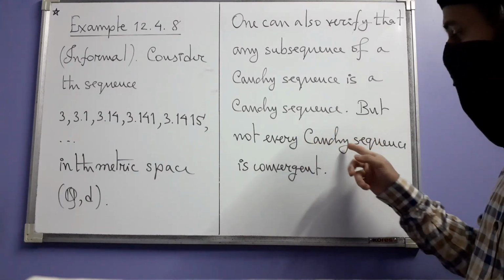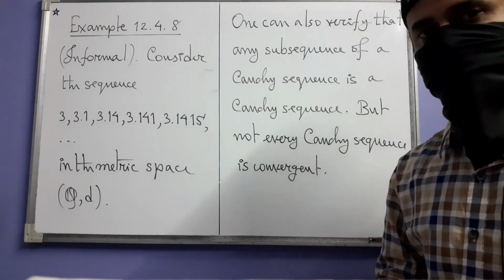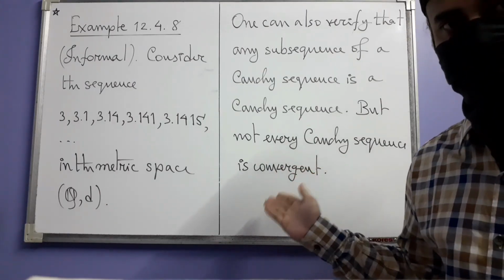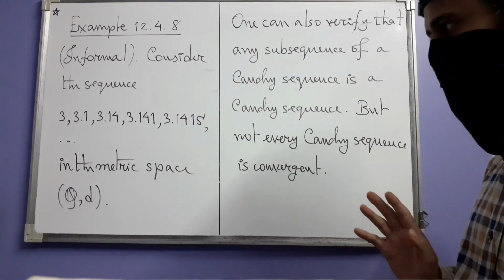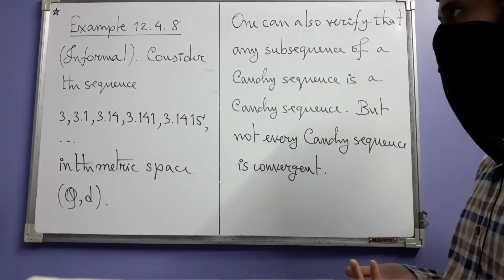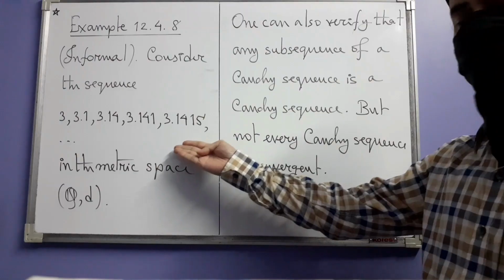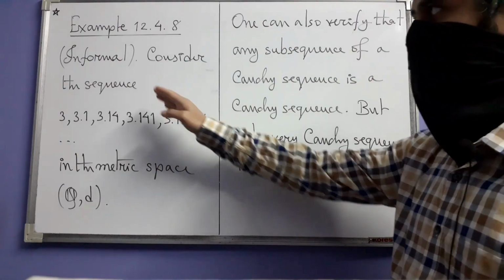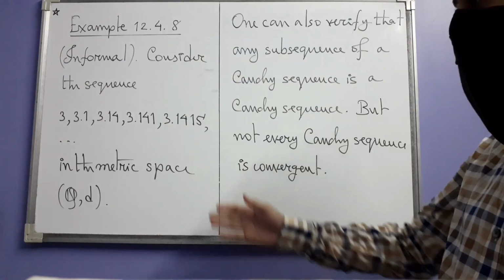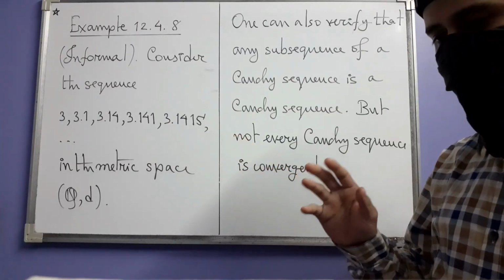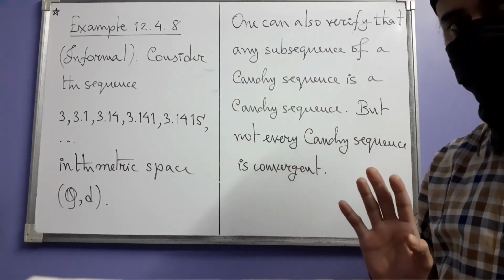But not every Cauchy sequence is convergent. That means the converse statement to that lemma is not true. I mean, that's not always true. And to illustrate that, we have this example, which has been called an informal example by the author because the sequence that you see here has not exactly been formally defined.